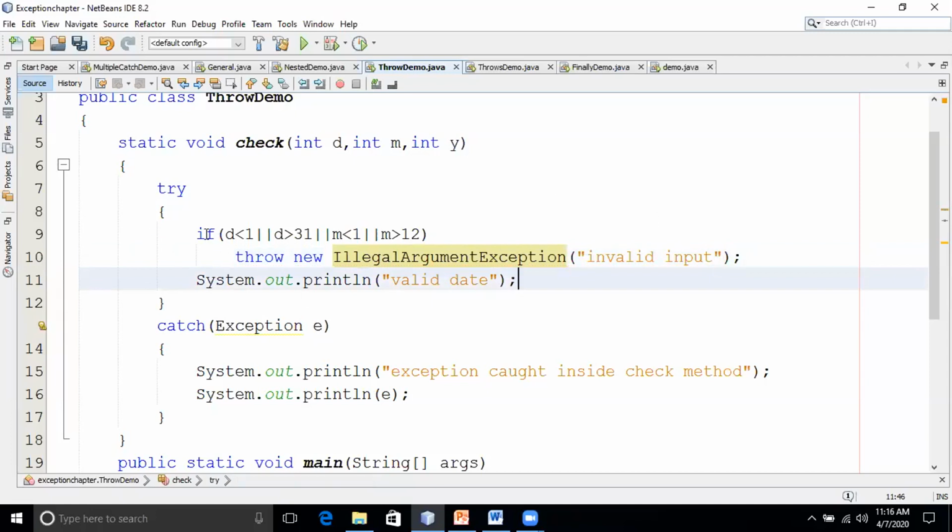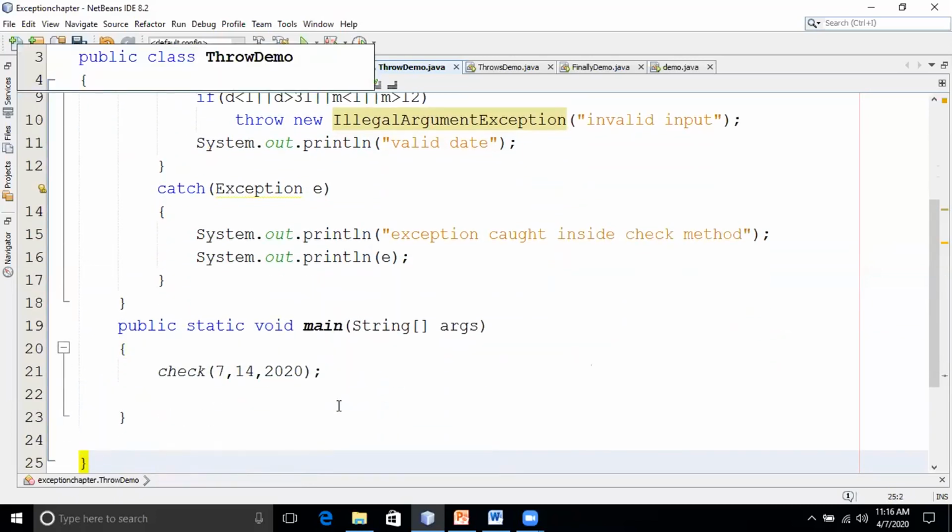So if not, so I'm writing, if it is in the proper range, I'm just printing valid date. For this try, I have written one catch handler, so exception caught inside the check method. I'm just printing System.out.println. Any doubts here? Understood how to throw the exception explicitly? Yes, sir.